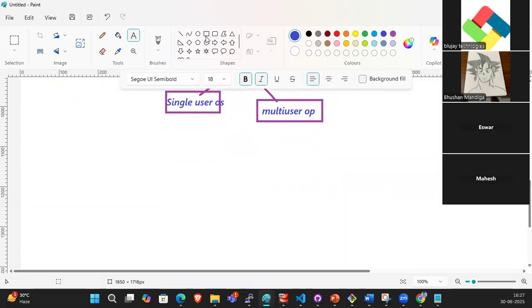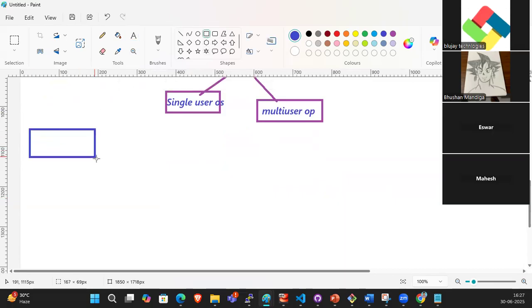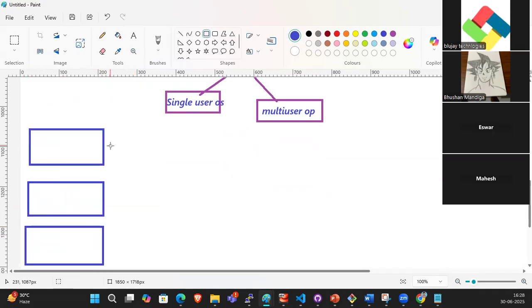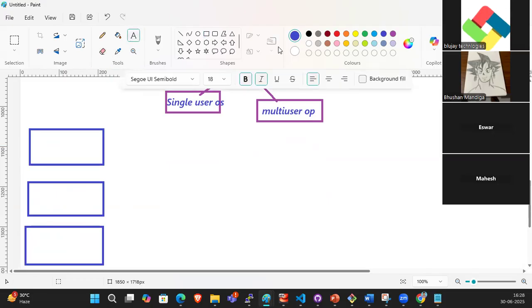Single user operating system means, say you are using HP, Dell, Lenovo. These are all single user operating systems. How many people can connect at a time? Only one person can connect at a time, and we work on that computer. Windows 11, Windows 10, Windows 8.